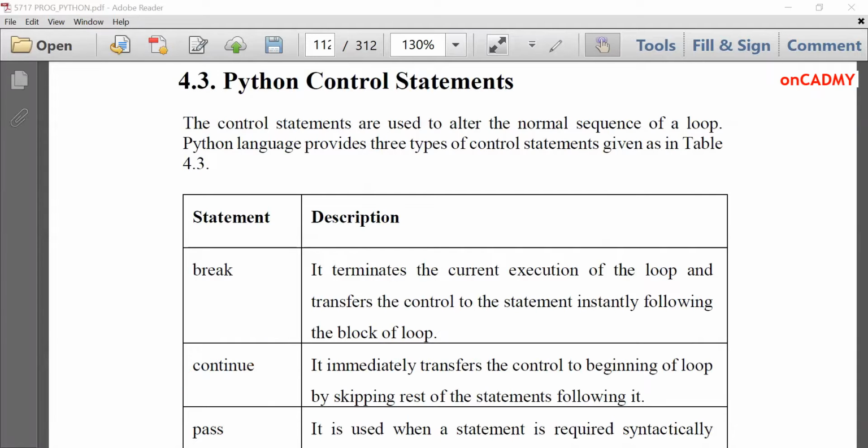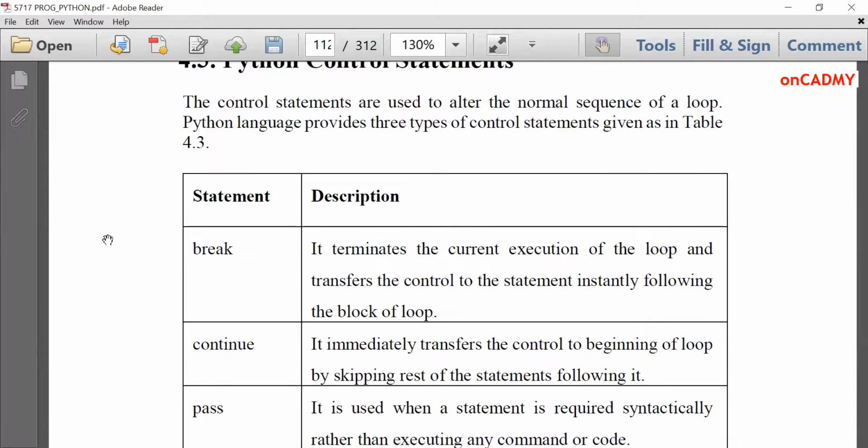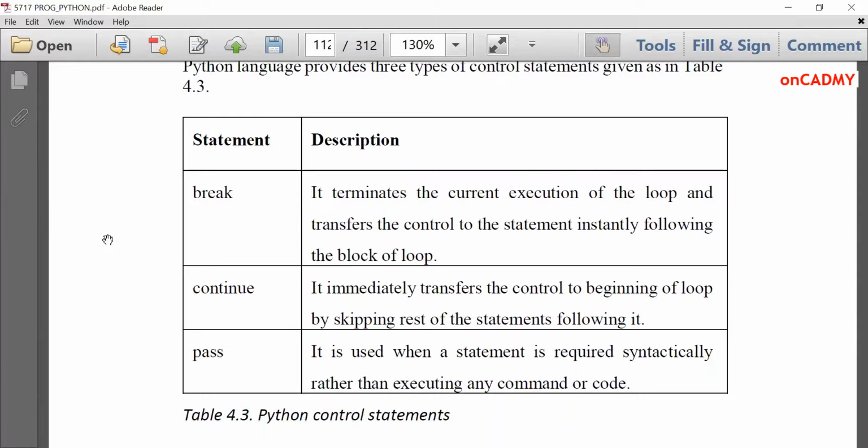Break statement, as is clear from the name, terminates the current execution of the loop and transfers the control to the statement instantly following the block of the loop. That means if we have achieved the desired result inside a loop, then we can come out of the loop by using the break statement. Its syntax is just simple: you need to write only break.